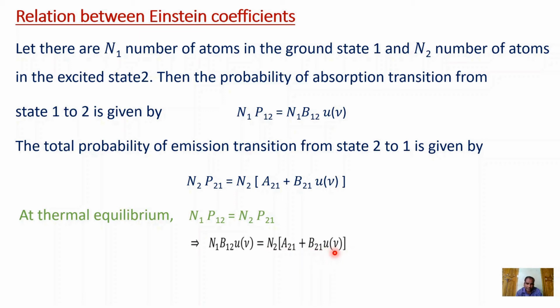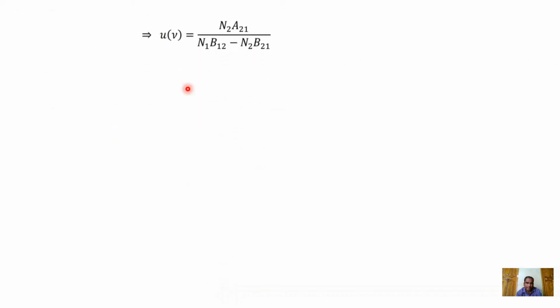Bringing the energy density terms to the left hand side, we get energy density is equal to N2 A21 by N1 B12 minus N2 B21. Dividing both numerator and denominator by N2, we get energy density is equal to A21 by bracket N1 by N2 B12 minus B21.